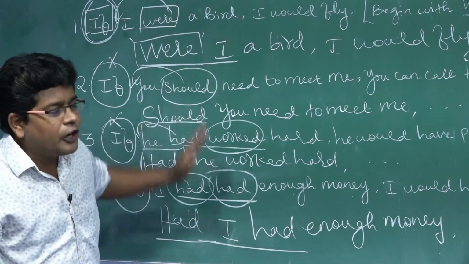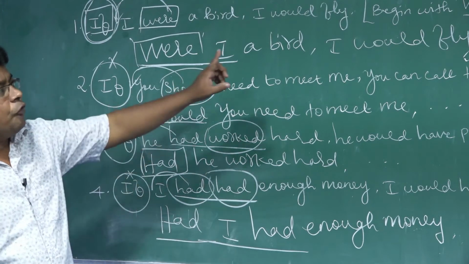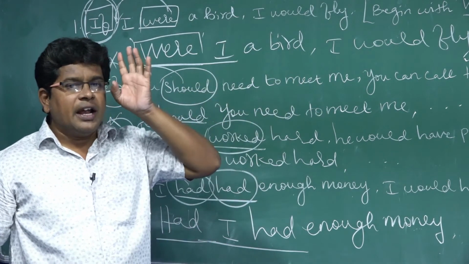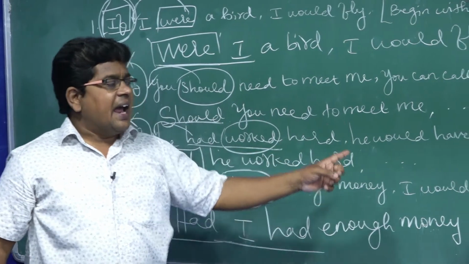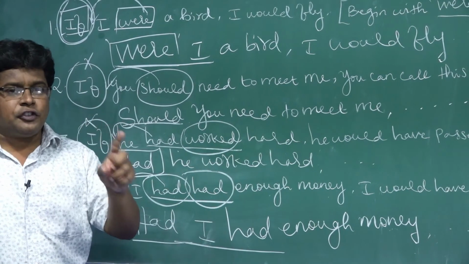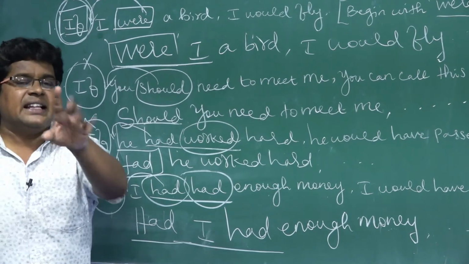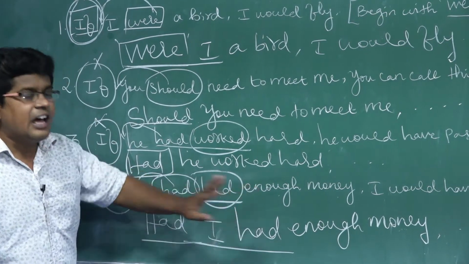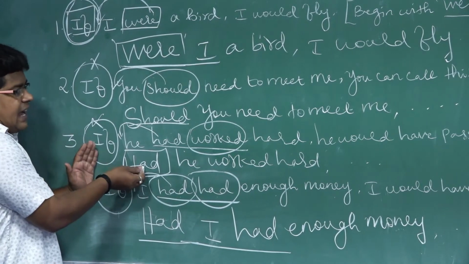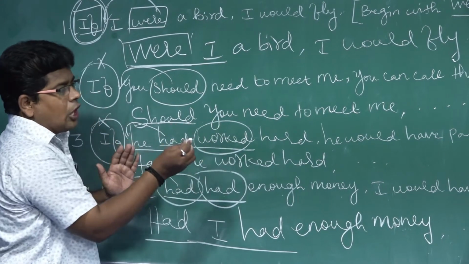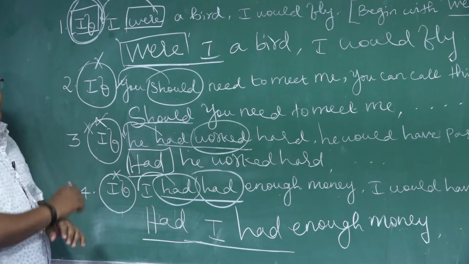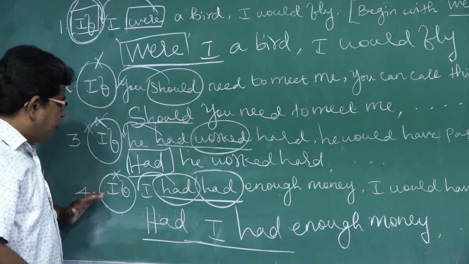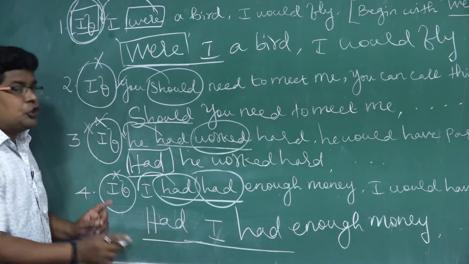So only these four types they will ask in public. First, begin with "were". Next, begin with "should". Next, begin with "had". Next, you have to use two "had" in the same sentence, that is "Had I had enough money". If you write "Had he had worked hard, he would have passed", it is wrong. In the third type you have to use only one "had", but in the fourth type you have to use two "had".